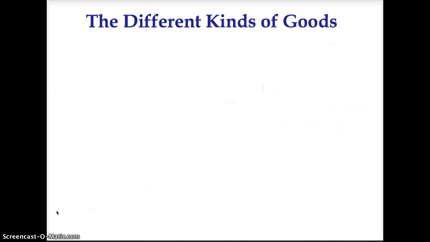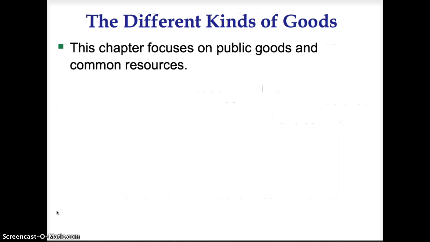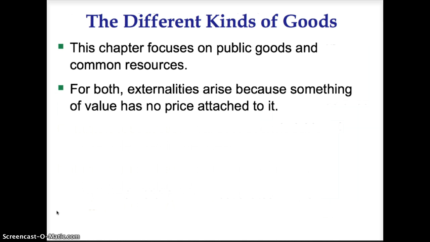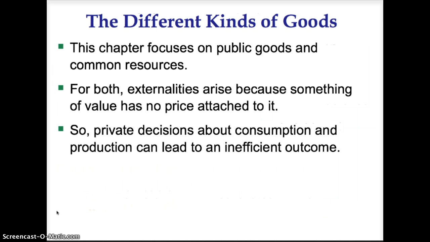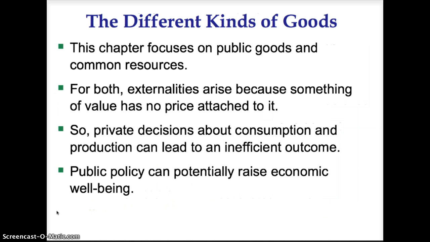In this chapter, we are going to focus on public goods and common resources. For both of these goods, externalities arise because something of value has no price attached to it. Private decisions about consumption and production can lead to an inefficient outcome. Therefore, the government gets involved and public policy can potentially raise economic well-being.